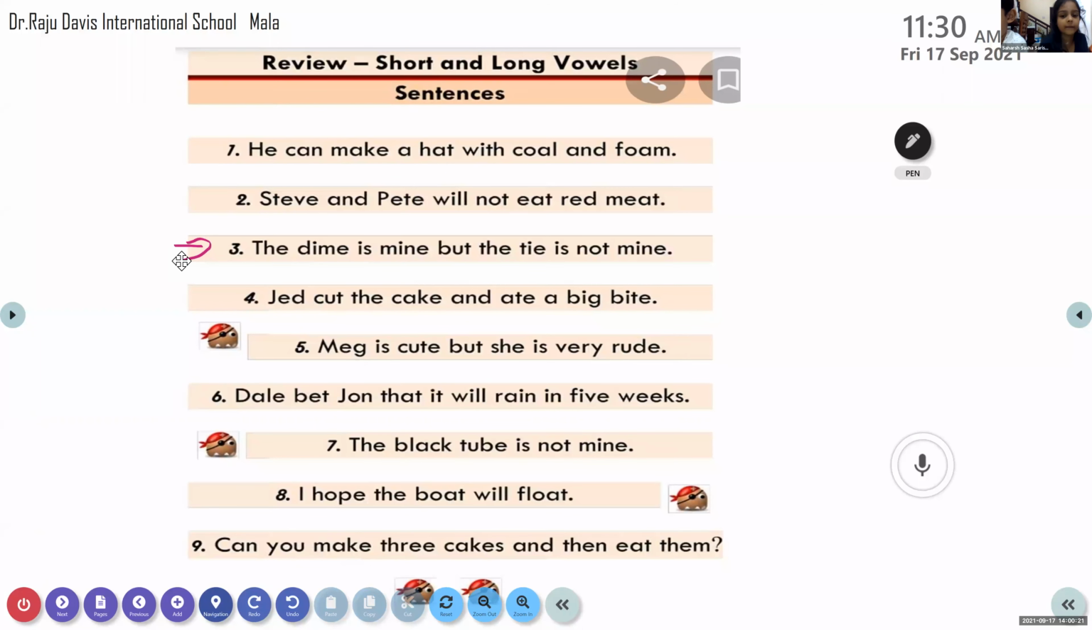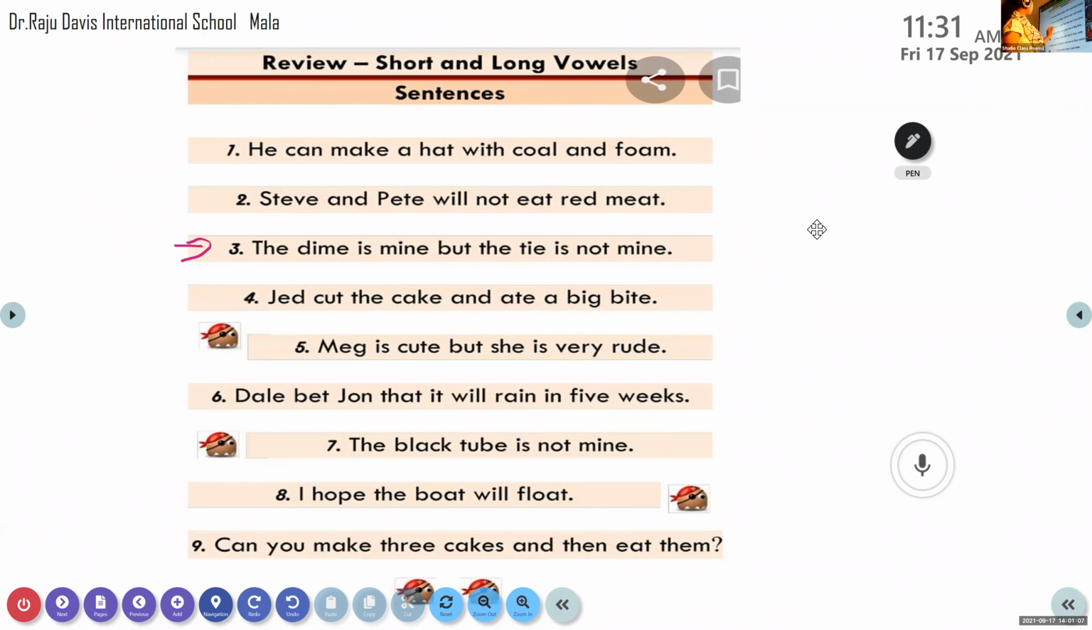B-U-T. Correct. T-I-E. Which is long one? I is long. Very good. So how will you read? T-I. Tie. Good. Then. M-I-N-E. E is silent, correct. M. M-I-N. Mine. Very good. Well read.